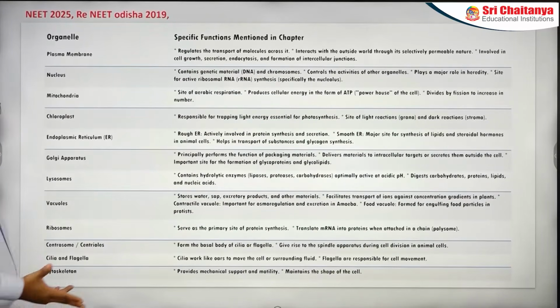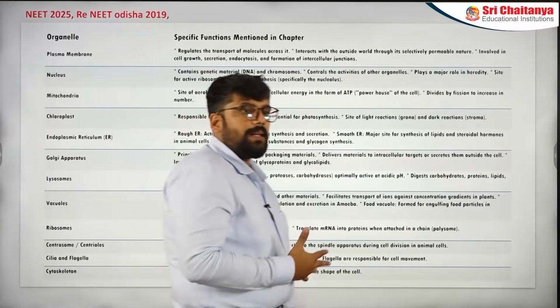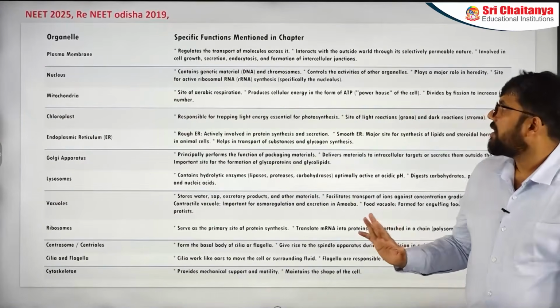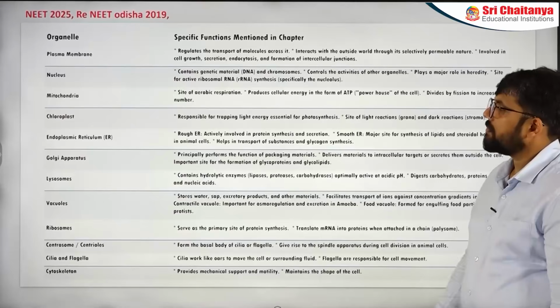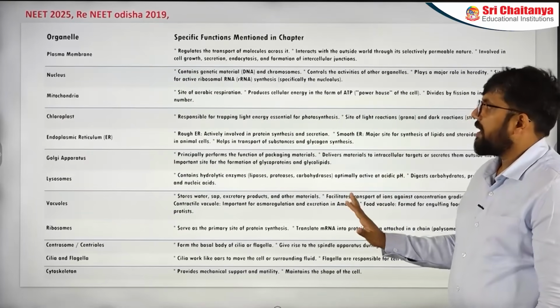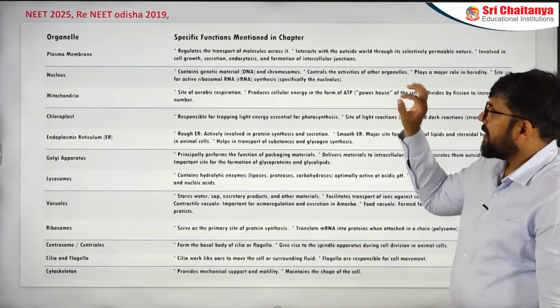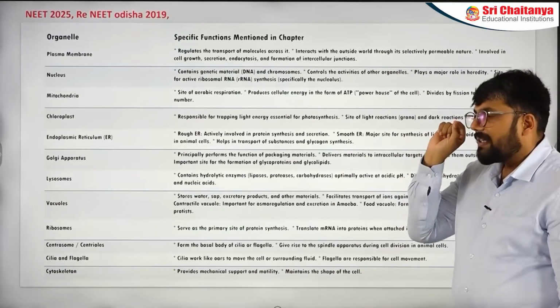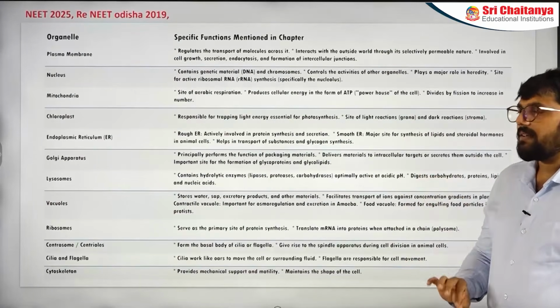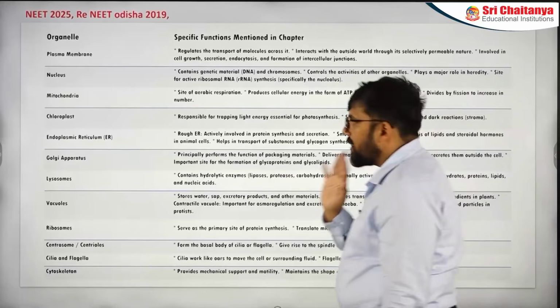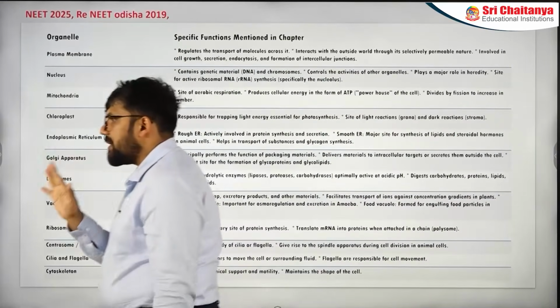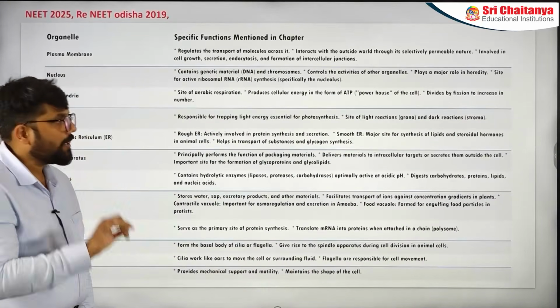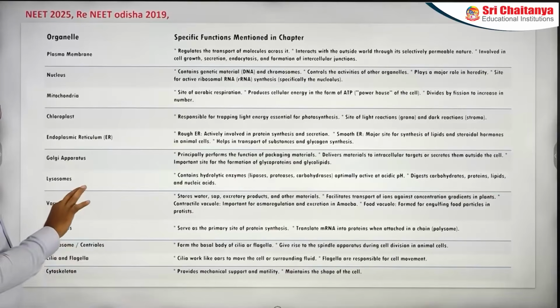Now remember, there can be a large number of functions available when it comes to the organelles. But when it comes to this section, stick to NCERT functions. If I see from 2018 onwards, we have seen that the functions of organelles are coming in the context of NCERT also.